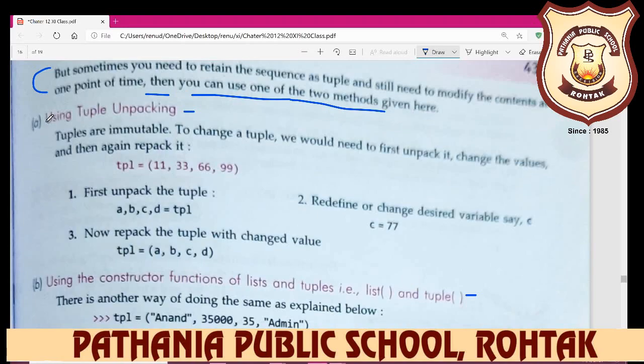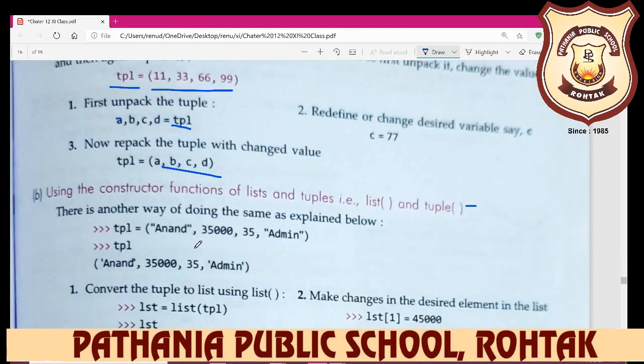So this is unpacking. Tuples are immutable. To change a tuple, we need to first unpack it, change the values, and then repack it. So you can write tp1 equal to 11, 33, 66, 19. First unpack it: write a, b, c, d equal to tp1. Second, redefine the desired variable, say c equal to 77. Now repack the tuple with the changed values: a, b, c, d.